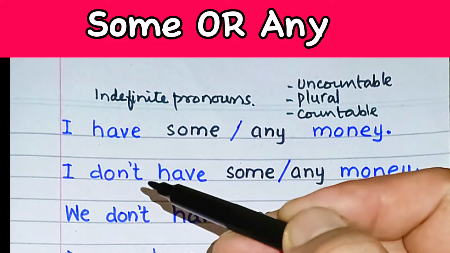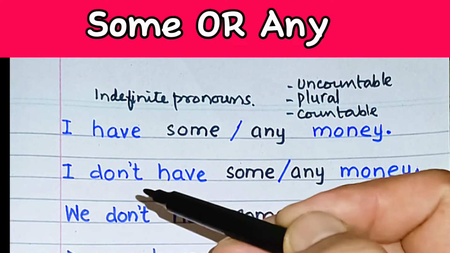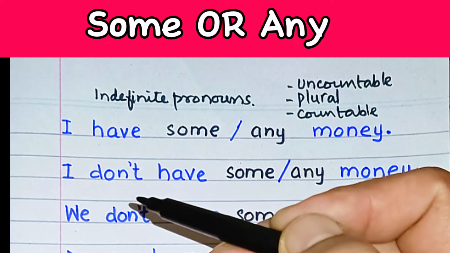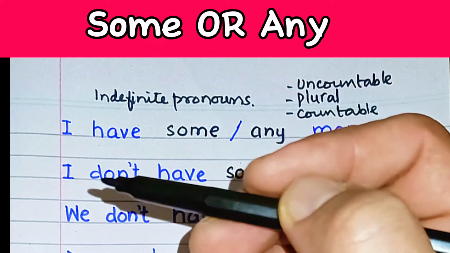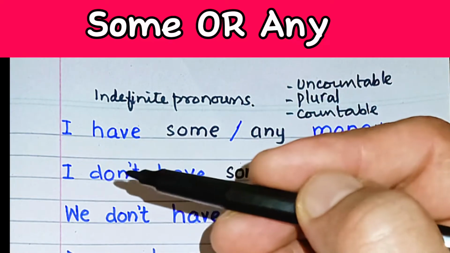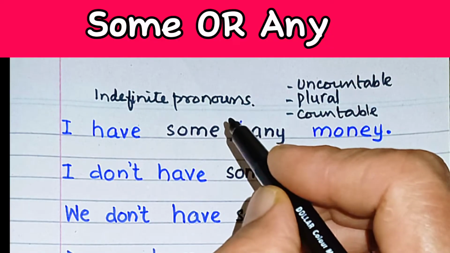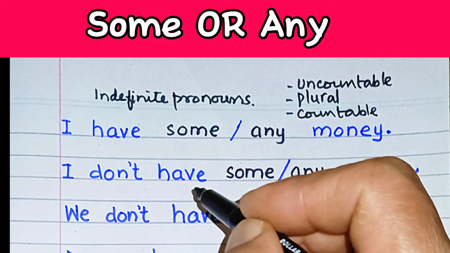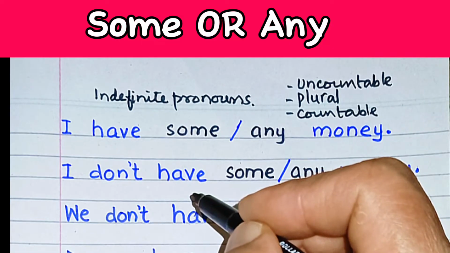The general rule is that any is used for questions and negative statements or negative sentences, while some is used for positive sentences. Both may be used with countable and uncountable nouns.